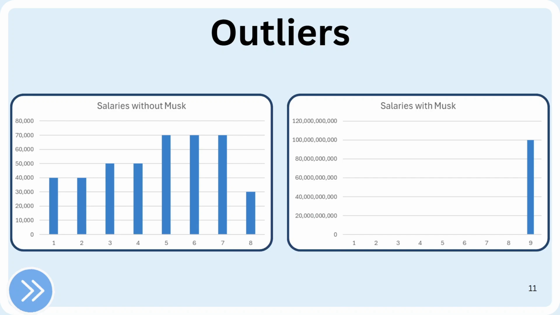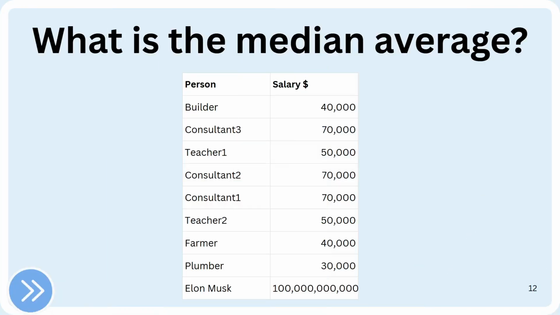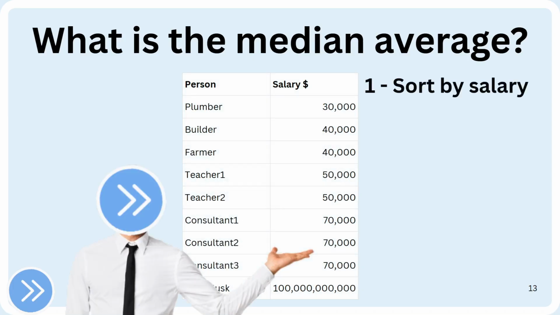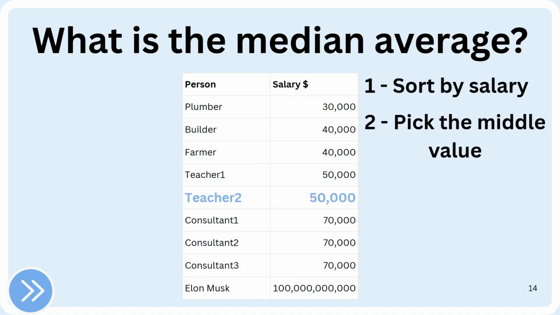Another way to calculate an average is using the median. You start with your numbers once again, but now you put them from largest to smallest, or vice versa, doesn't really matter. Once you did this, you select the middle number as your average, which leads in this case to a median salary of $50,000. This value is far more representative of the village because it is not affected by the extreme outlier.